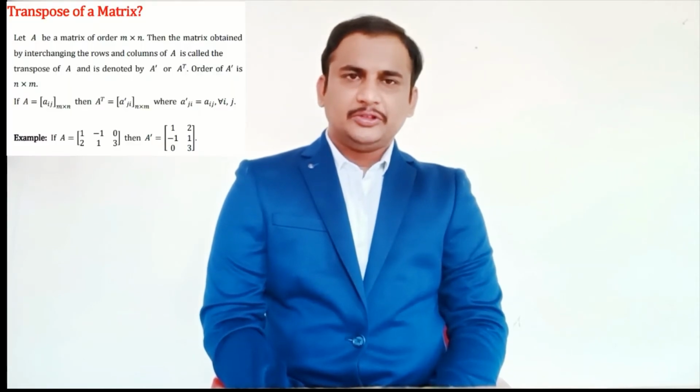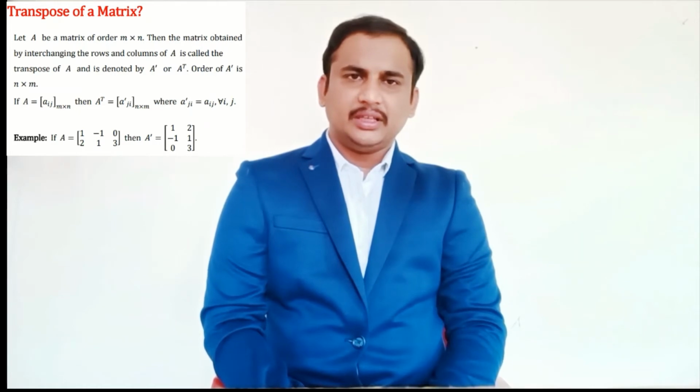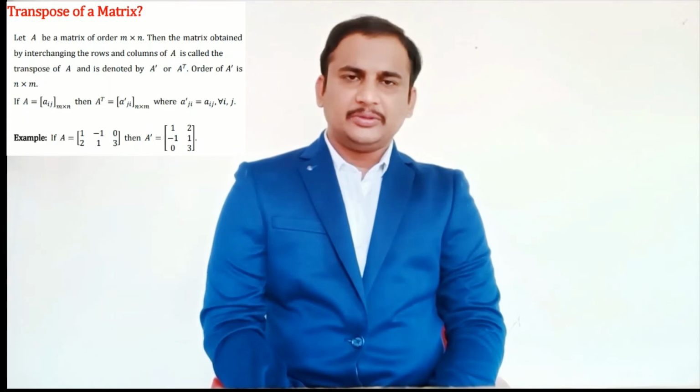The third session was a discussion on transpose matrix, symmetric matrix and skew symmetric matrices. Transpose of a matrix: let A be a matrix of order m by n. Then the matrix obtained by interchanging the rows and columns of A is called the transpose of A. It is denoted by A dash or A transpose.